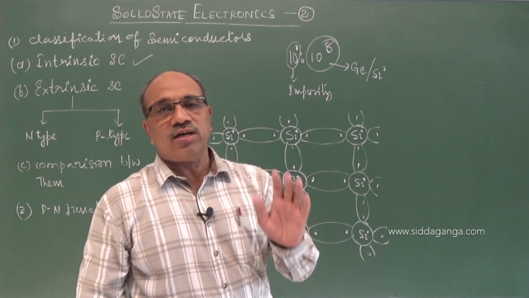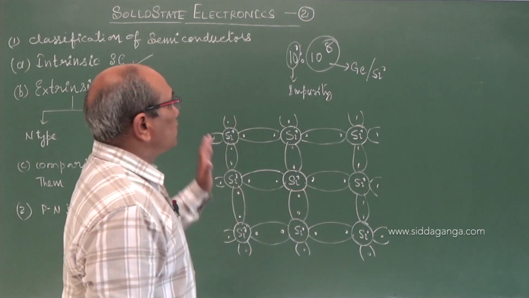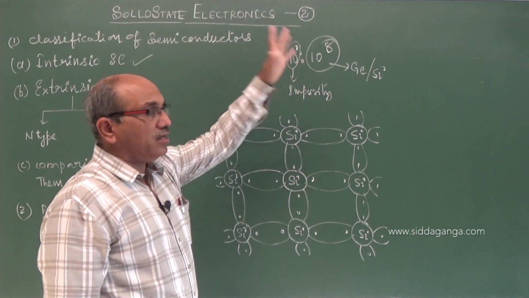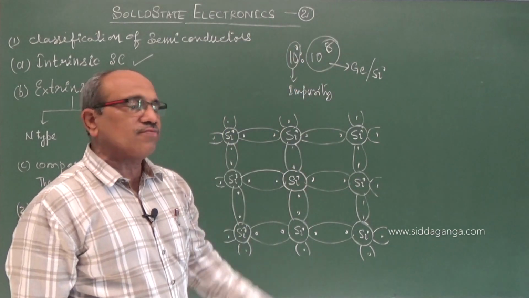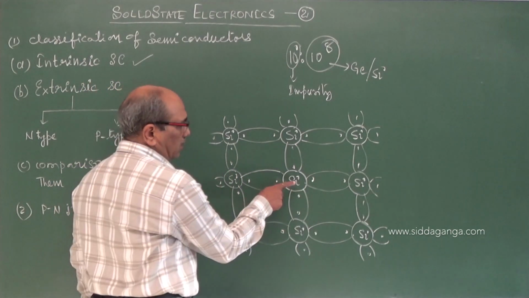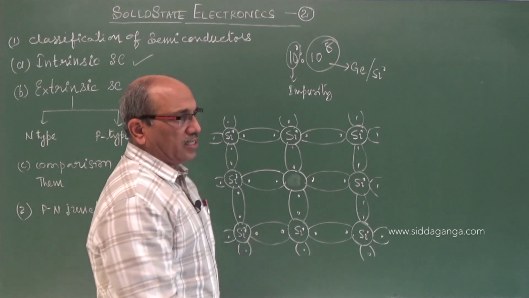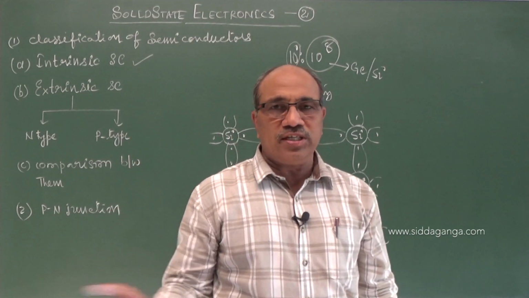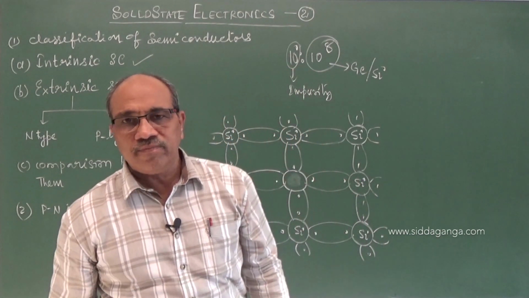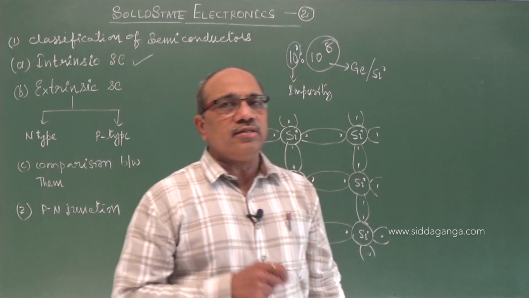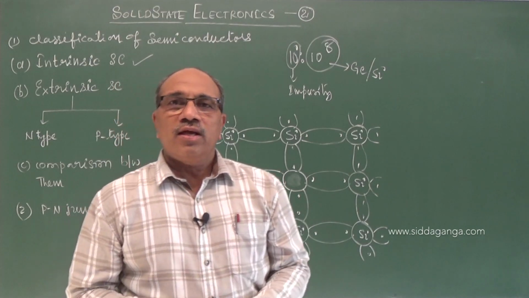Why it varies and how it varies, let us see. So we are adding one impurity atom for about 10 power 8 germanium or silicon atoms, if you assume. So this I can add. There are two types of extrinsic semiconductors. I told you doping is a process of adding impurity. Dopant is the added impurity, and a doped semiconductor is an extrinsic semiconductor.